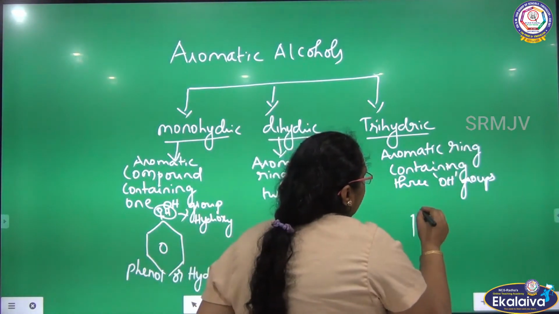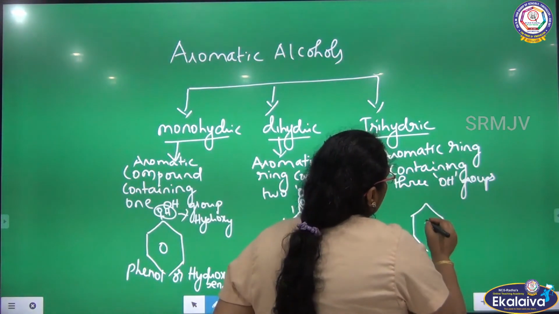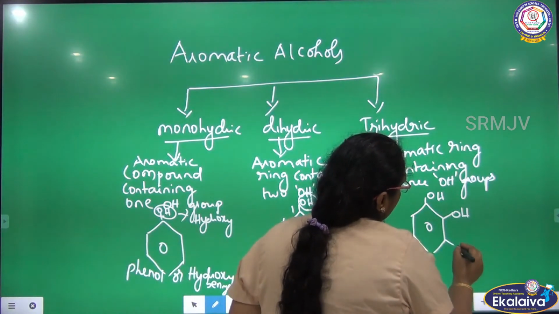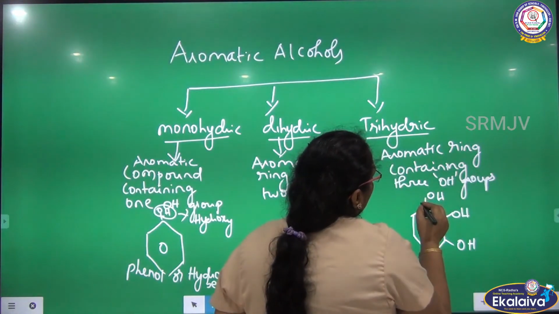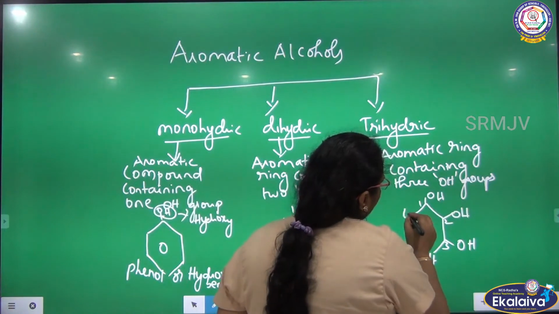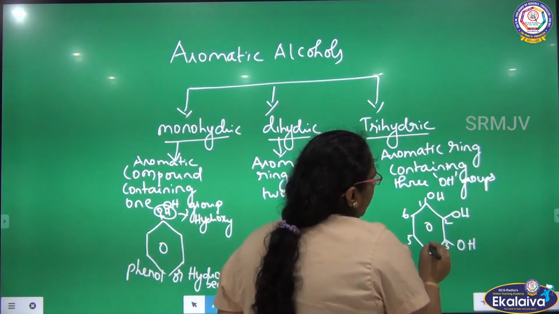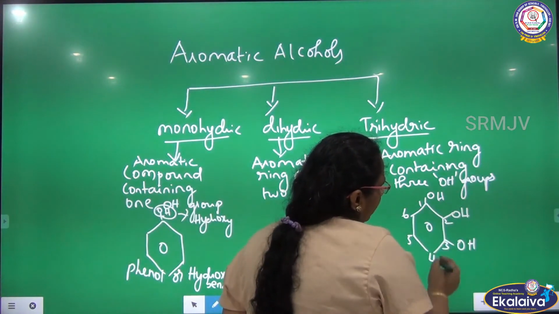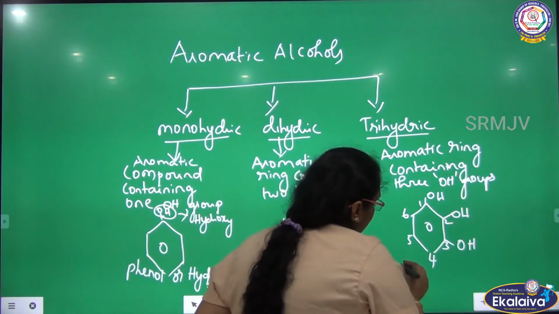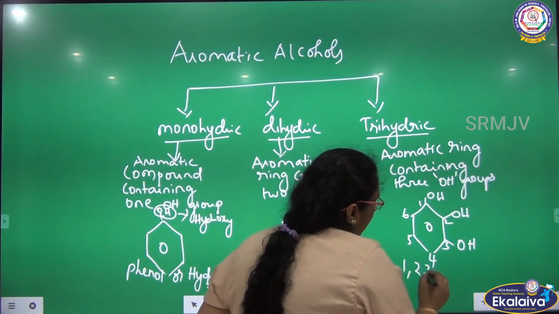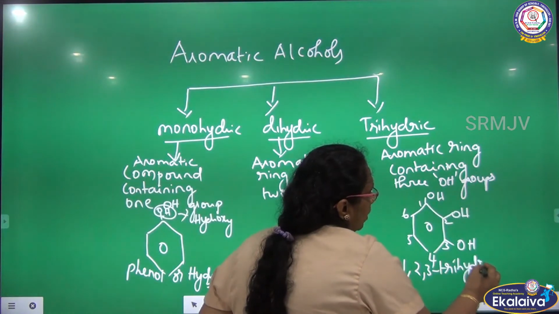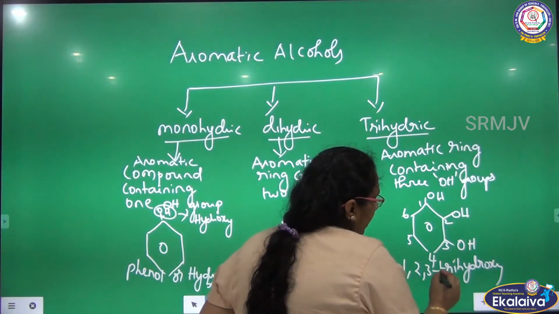The very familiar example I can give is OH, OH, and again OH. Here you see the position of OH, they are attached to adjacent carbons of the aromatic ring. The first carbon has 1 OH, the second carbon has another OH, and on the third carbon of the aromatic ring, one more OH is attached. What is the name of this compound? 1, 2, 3 trihydroxybenzene.